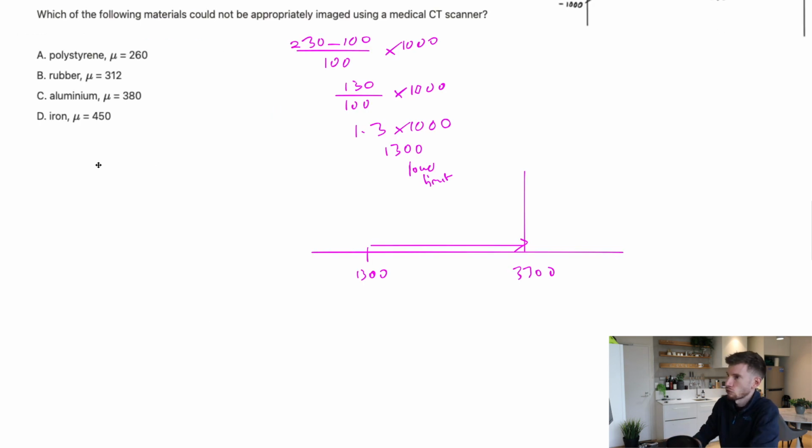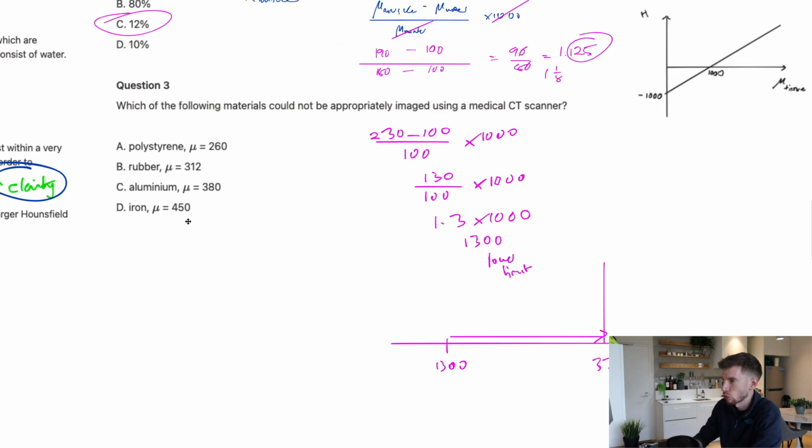So then the next thing is, rather than actually testing each of these, we could then just check and see what is the mu value that would give you 3,300. So if we let H equal 3,300, excuse my messy handwriting, then we can get the mu that we're looking for, minus 100 over 100 times 1,000.